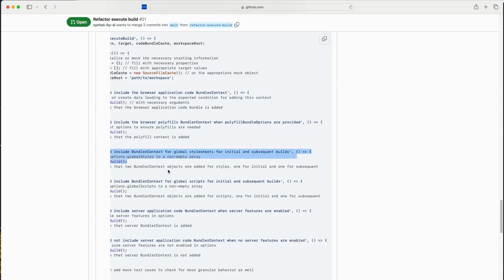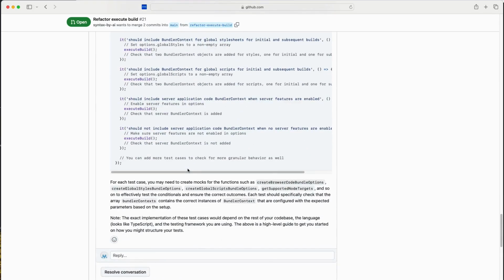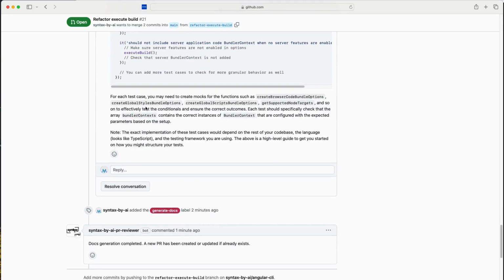These are not the tests themselves which we want to add. I guess we could, and then we have a description on how we need to generate mocks, right? So that's what we can do in order to improve our code. Obviously, we could continue this conversation asking the bot for various tests.